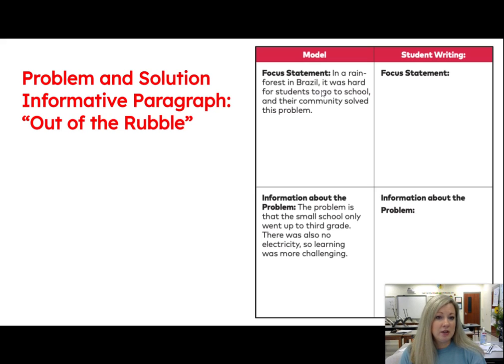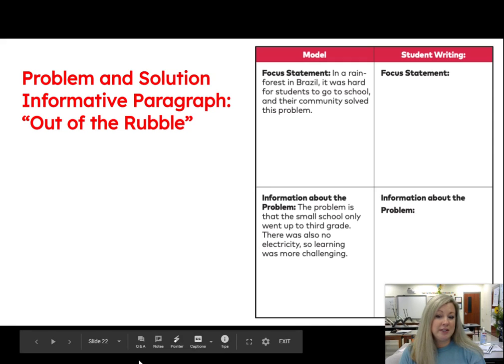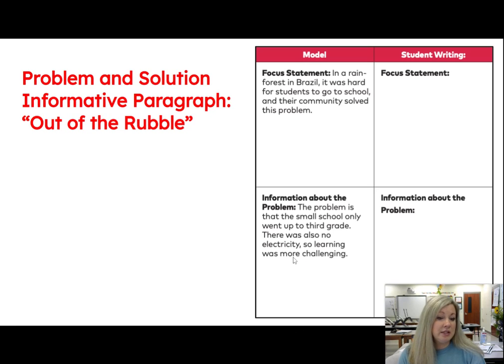In a rainforest in Brazil, it was hard for students to go to school, and their community solved the problem. Okay, so this is a good model. This is what you can use as an example when you write your focus statement about the school in Port-au-Prince, Haiti. Let's look at the model, the example of the school in Brazil, and you can use that as you plan your writing for the school in Haiti. The problem is that the small school only went up to 3rd grade. There was also no electricity, so learning was more challenging.